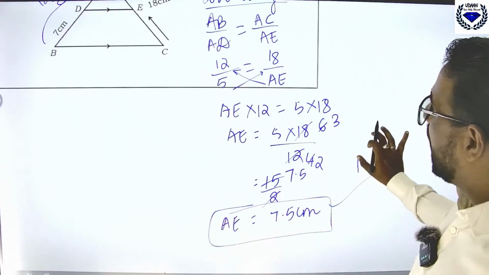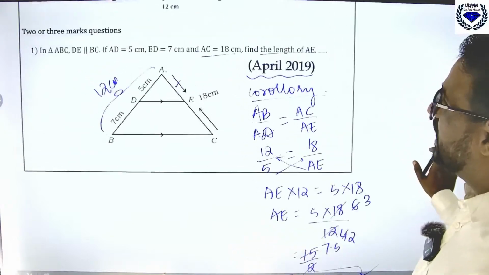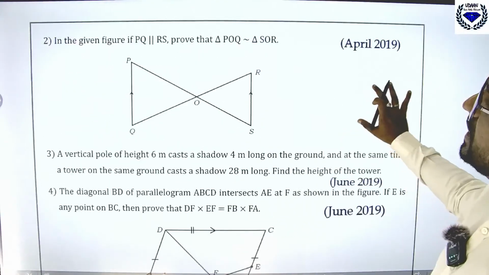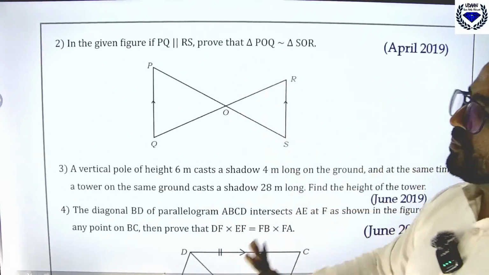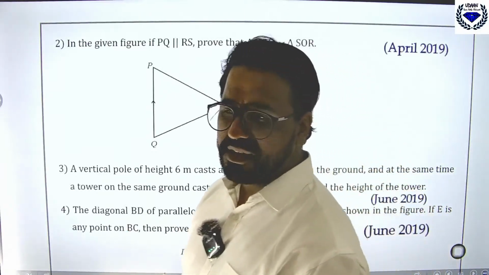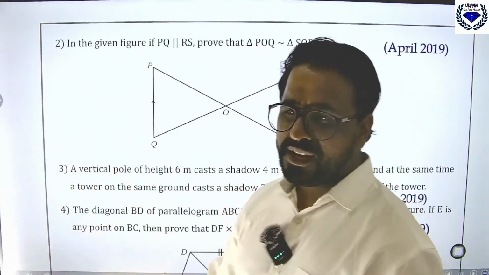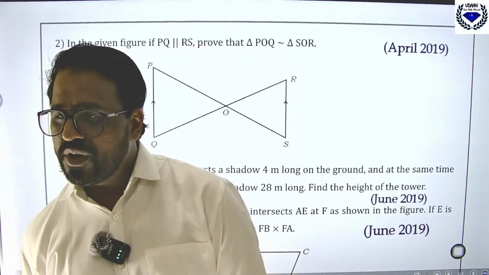Okay. So I hope you got the clarity related to this. Okay. Coming to the next set of questions. See this question, you should prove, very simple question, directly you should be able to solve this one. So how can you solve this directly? Okay. So see, it is corollary BPT.